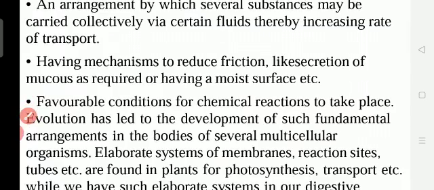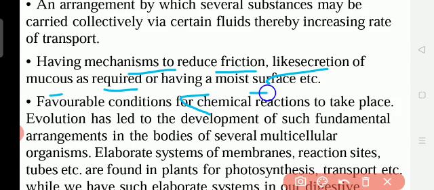And then having a mechanism to reduce friction, like secretion of mucus as required for having a moist surface. So reduce the friction. Friction means what? When two hands are rubbing each other, two legs are rubbing each other, it is called friction.